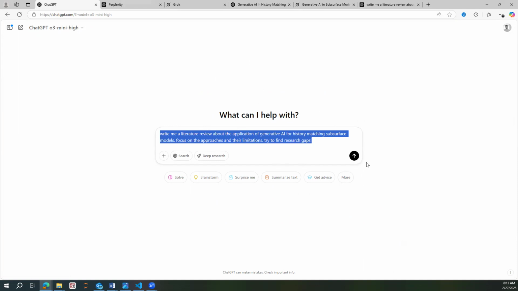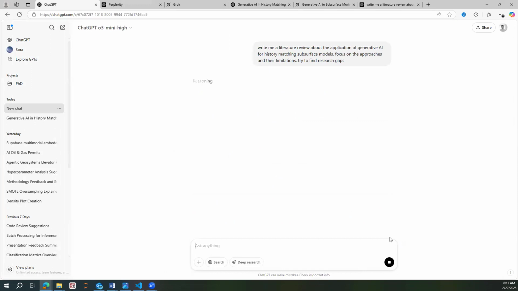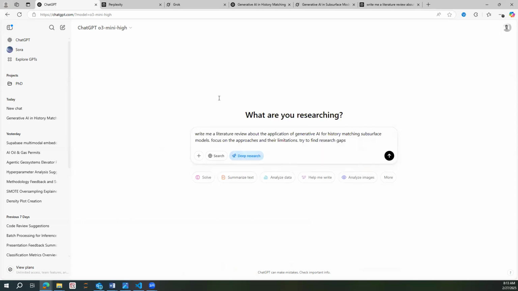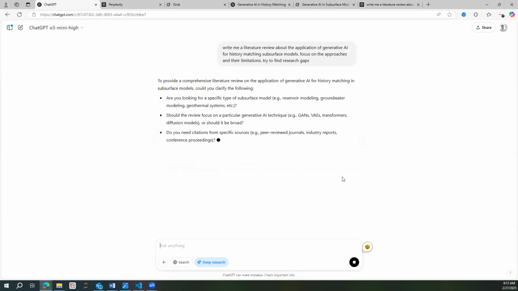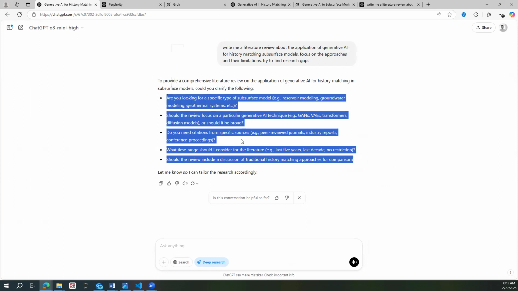If we try it on ChatGPT, for example, it's going to come up with questions if we are looking for a specific thing or need to focus on a particular algorithm. So we need to answer all these questions and follow up in order to proceed and get the research done.